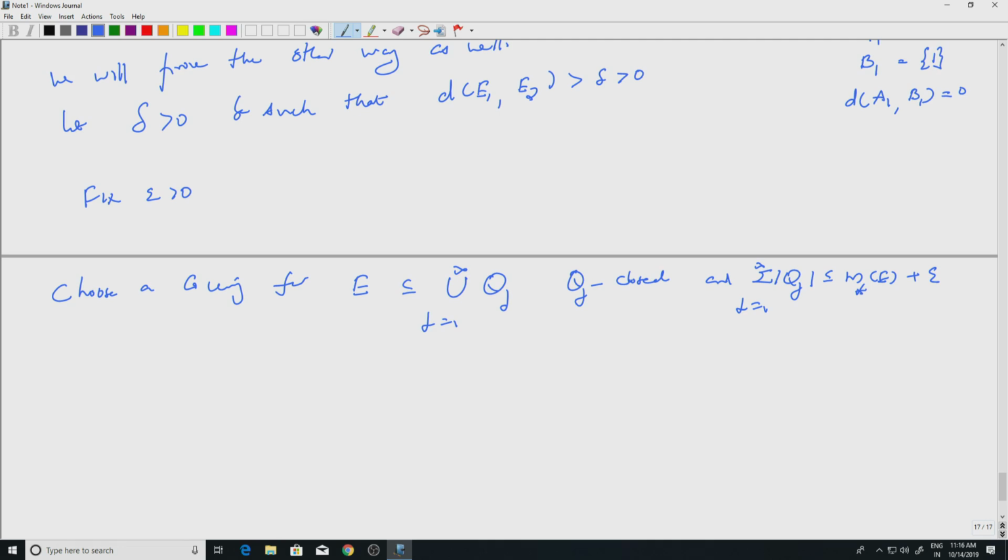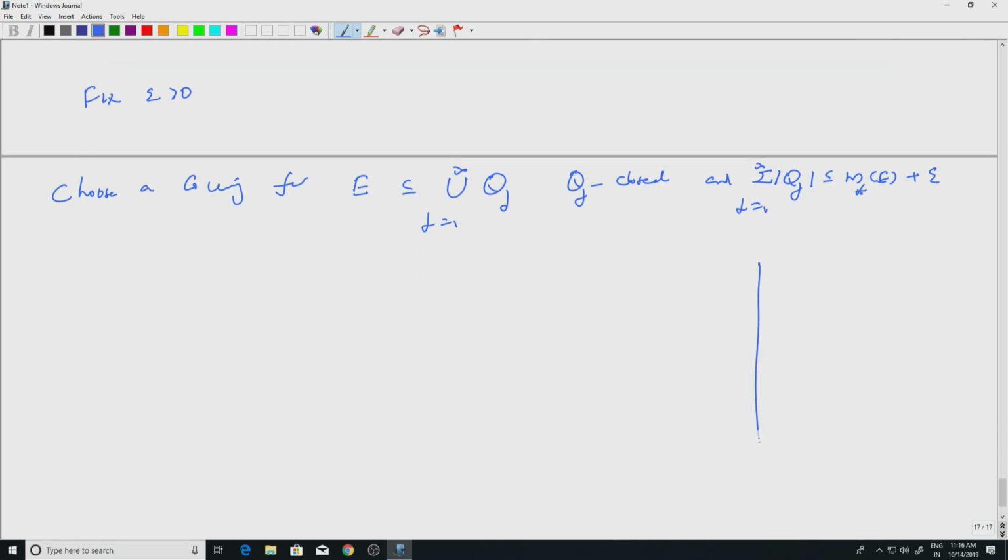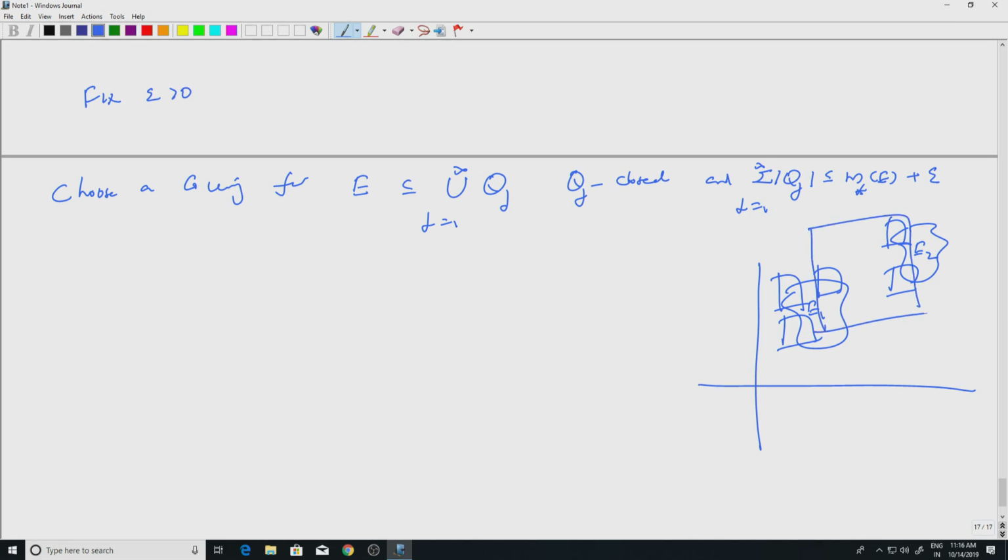So now, let's perhaps draw a picture so that it is clear. I have E1 here, I have E2 here, and E is the union of these two. I am covering E with cubes like this, and so on. But some cubes may intersect both of them, it can be bigger cubes like this. So what you do is subdivide such ones. Subdivide each Qj if necessary,